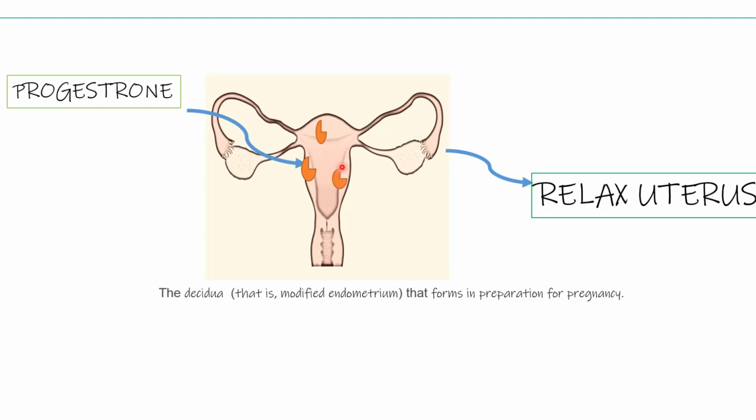Second, progesterone inhibits the action of estrogen, and we will study later what actions of estrogen are inhibited by progesterone.